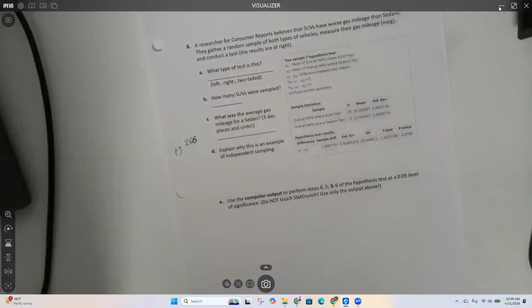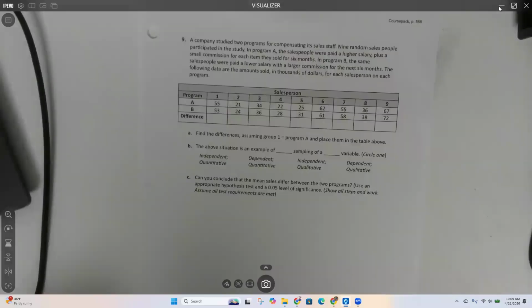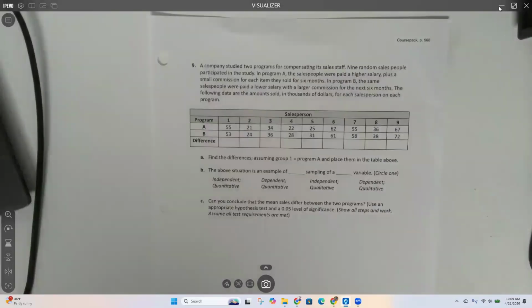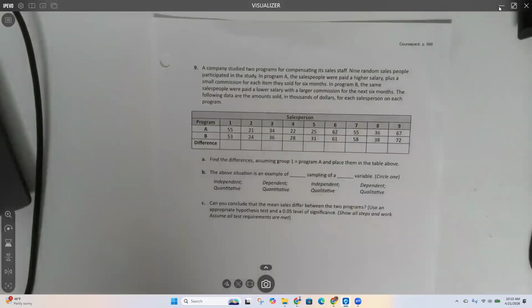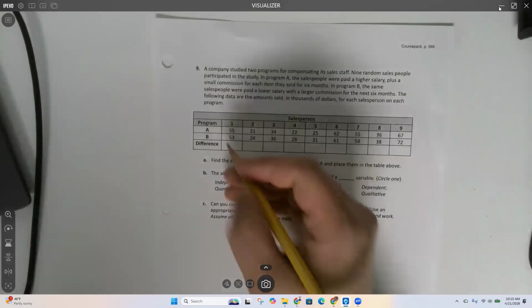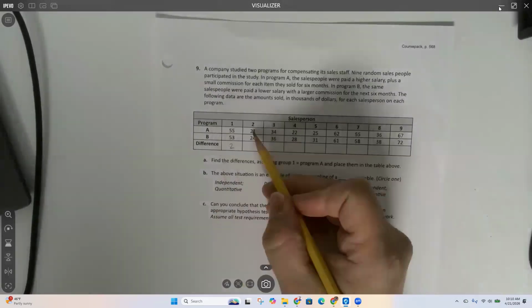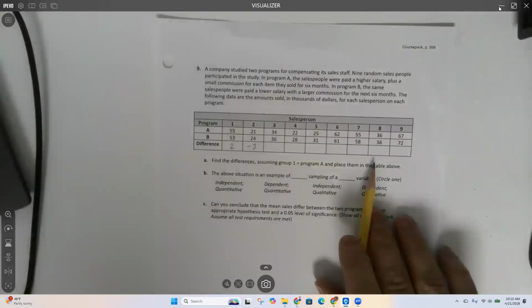Our last page is page 268, and then we'll go back through and we'll do all the stuff. A company studied two programs for compensating its sales staff. 9 random salespeople participated in the study. In program A, the salespeople were paid a higher salary. In program B, the same salespeople were paid a lower salary with a larger commission for the next 6 months. Following data are the amounts sold for each salesperson. Find the differences. So to find the differences, you just subtract these two. So 55 minus 53 is 2. 21 minus 24 is -3. So make sure you're paying attention to whether you get a positive or negative as you fill this out.